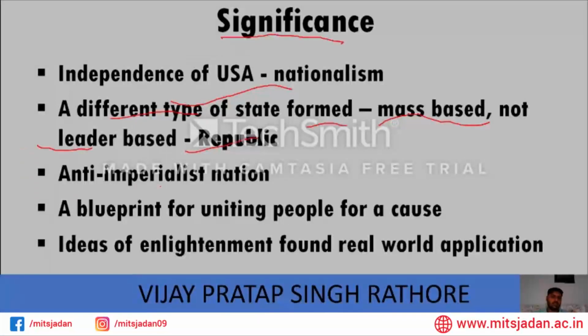An anti-imperialist nation was formed, a blueprint of uniting people for a cause. The ideas of the Enlightenment found real world application in this. As I mentioned in the last lecture also, the ideas of the Enlightenment were in books before this event, but this event found a real world for them.